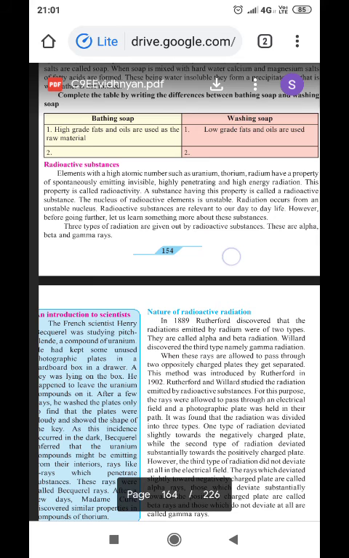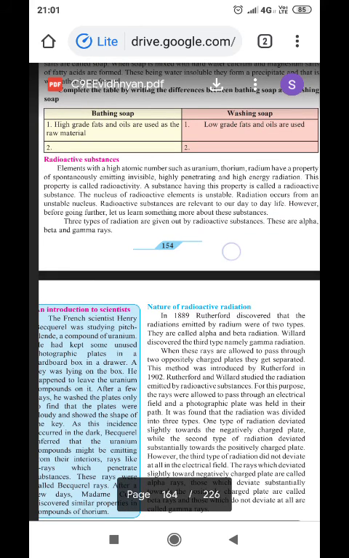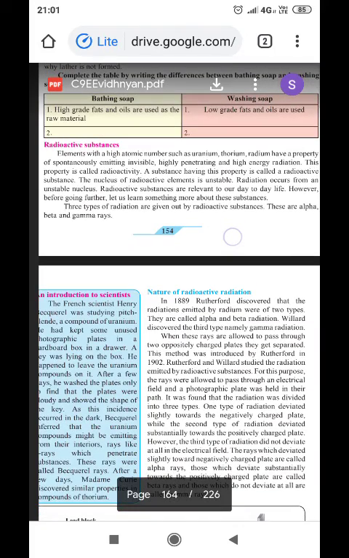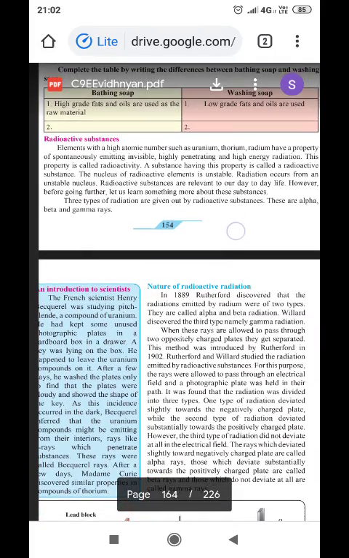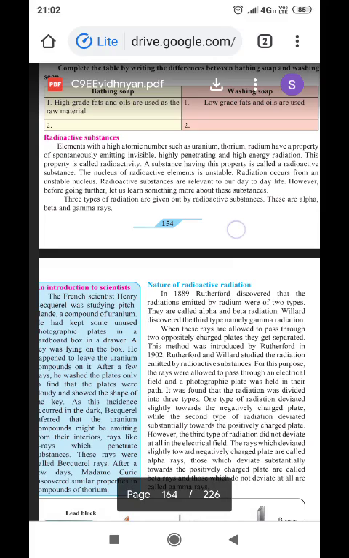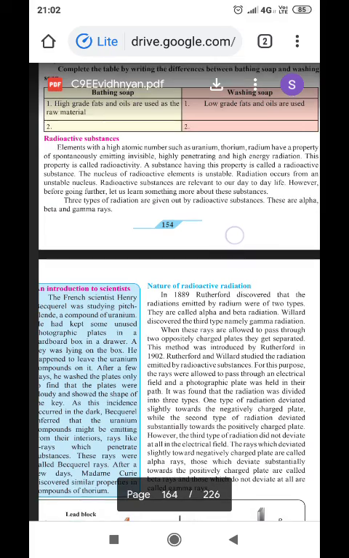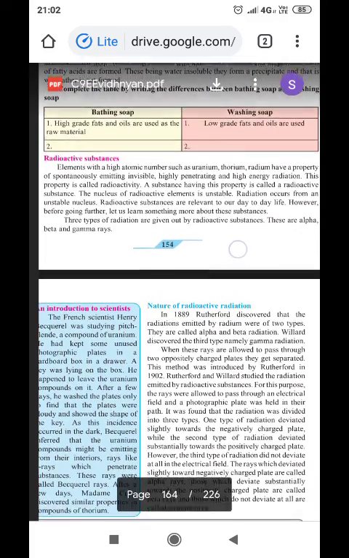Apart from this, there are many other differences. Bathing soaps are skin friendly. They do not affect the skin, whereas washing soap may affect the skin. Also, bathing soap is costlier, whereas washing soap is cheaper. So likewise, such differences are there for bathing soap as well as washing soap.